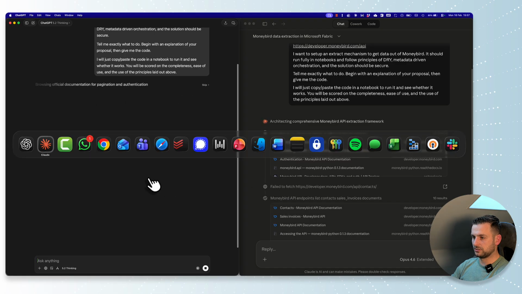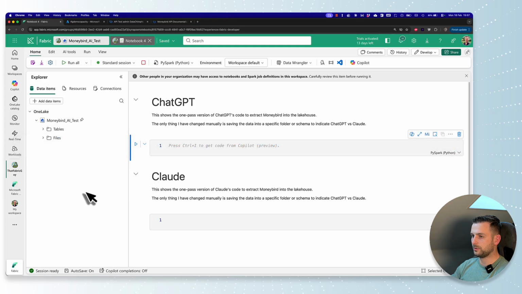And let's go to my Google Chrome here. What I've done is I've created a notebook connected to OneLake. I created a new empty lakehouse called Moneybird AI Test, where I put in two cells, one for ChatGPT, one for Claude. And I will be just copy pasting the code from the LLM into my notebook without any changes. With one exception, I will be putting the data that I'm going to receive in a folder or in a schema, depending on what the LLM is suggesting. I will be putting it in a folder or schema indicating ChatGPT or Claude so that we know which data is coming from where.